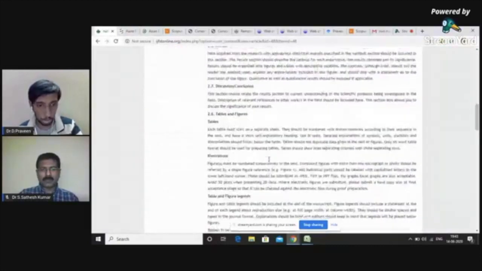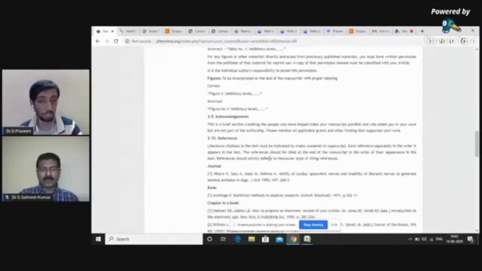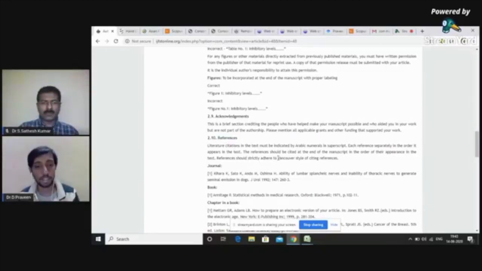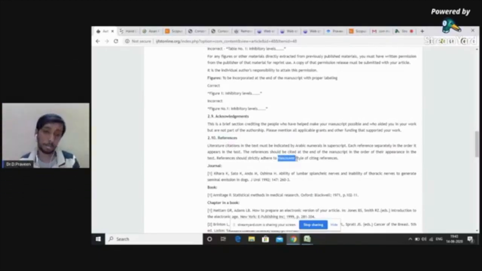The next important thing about research publication is the references. While you write the references, you have various software these days, such as Zotero, Mendeley, etc., to track your references. But every journal will have a specific style. A particular journal has a style called Vancouver style. Some journals will have MLA style, some will have APA style, some will have Harvard style. You have to go through the author instructions top to bottom to understand what style of references you will use in your paper.